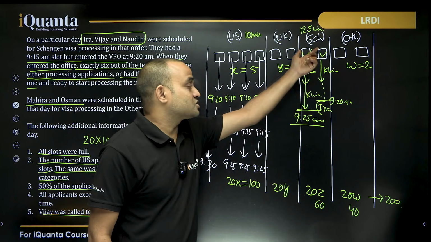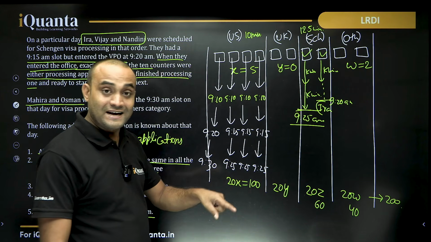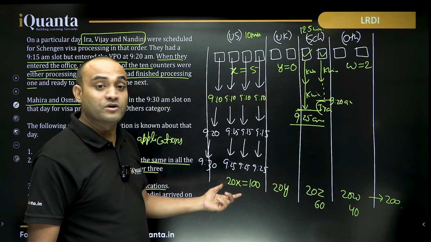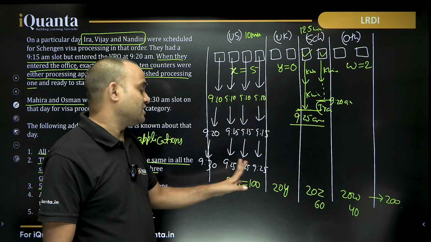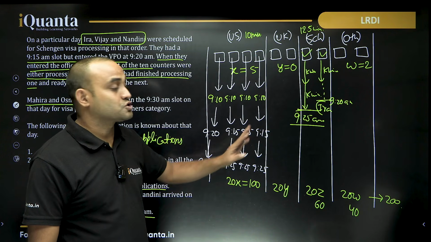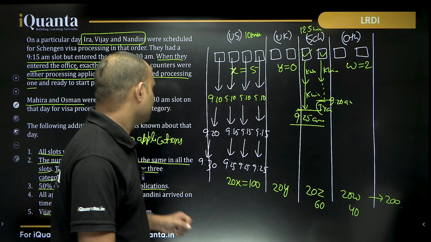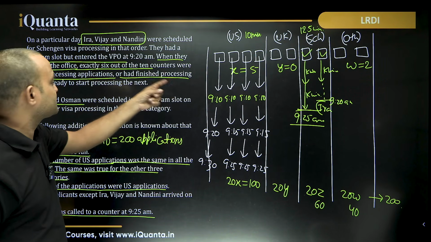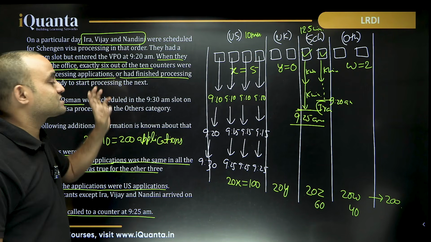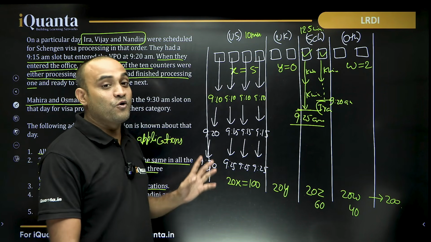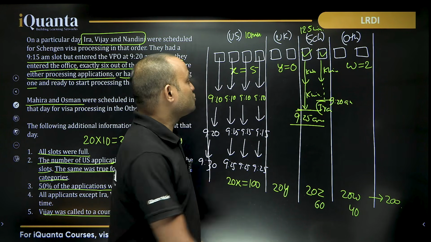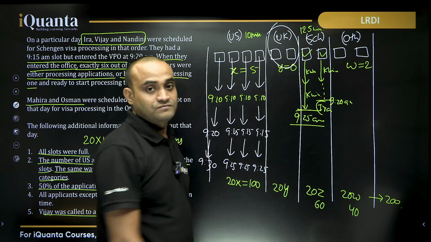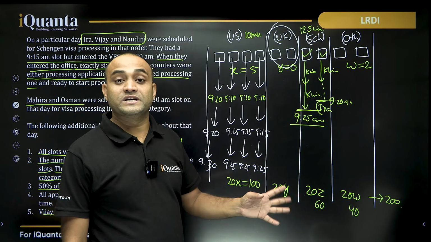That these 4 counters are busy at 9:20. So 4 plus 2, 6 counters are either processing applications or had finished processing one, ready to start processing the next. Means 4 of them were idle, 2 of them are from UK, because there are no applications in UK